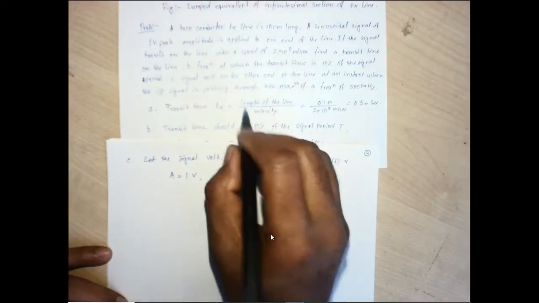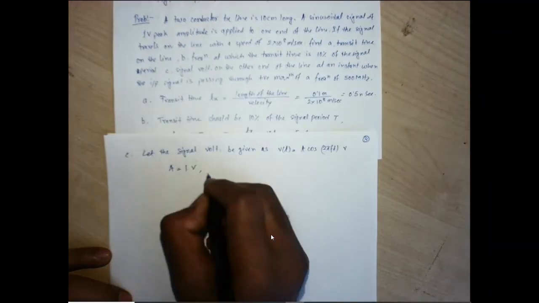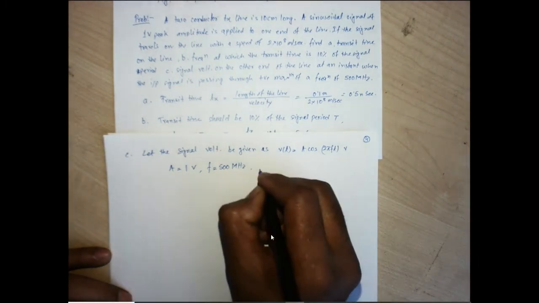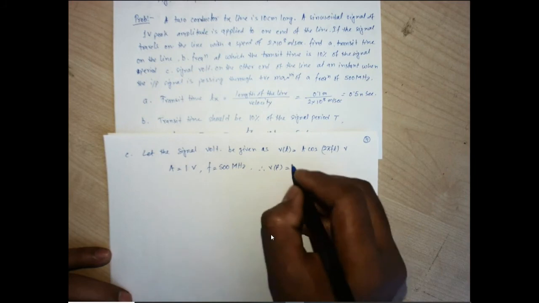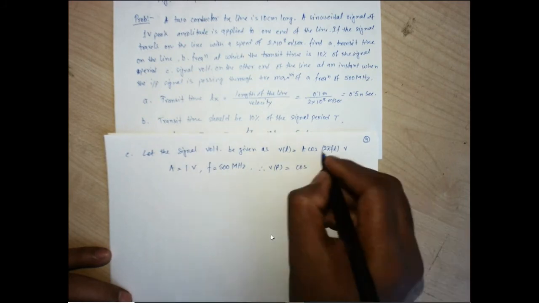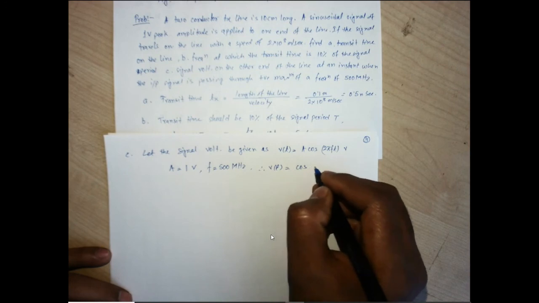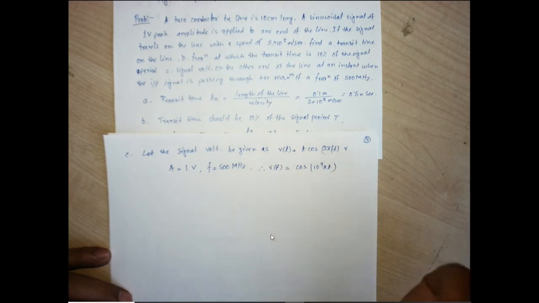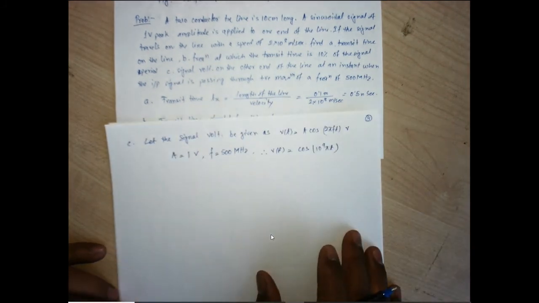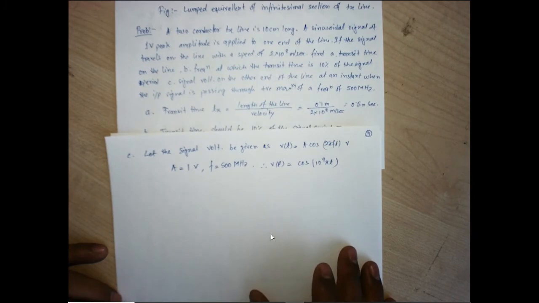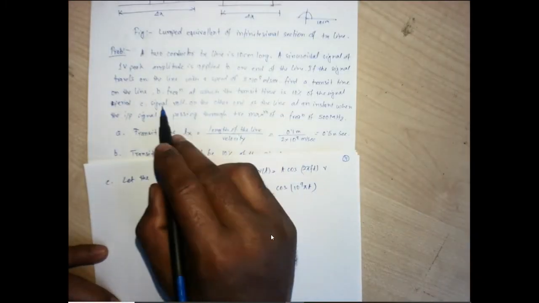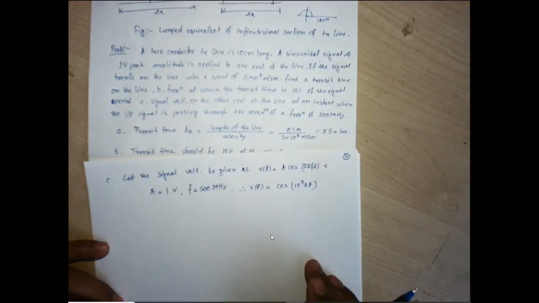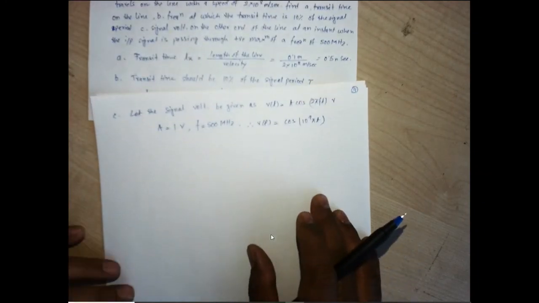Here the signal frequency is 500 megahertz. F is 500 megahertz, right? So what is V(t)? Therefore V(t) will become cos of 2 into 5 is 10, gigahertz, so 10 to the power 9 pi t. So we need to find the signal voltage on the other end of the line at an instant when the input voltage is passing through the maximum. Let us consider that instant is t equals 0.